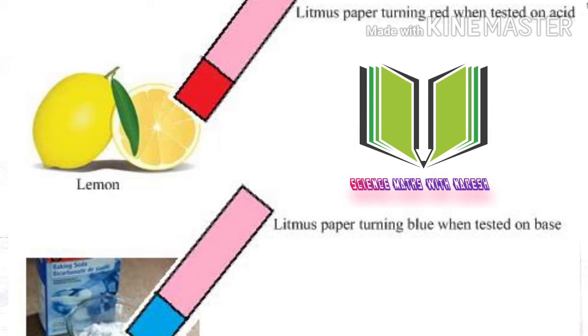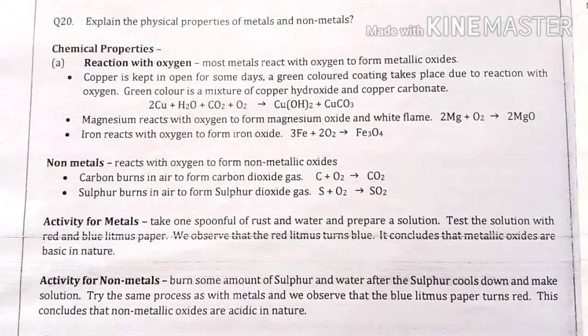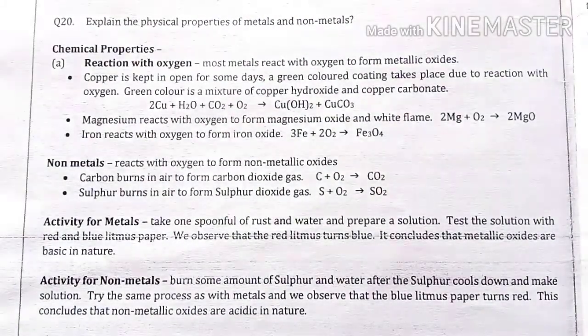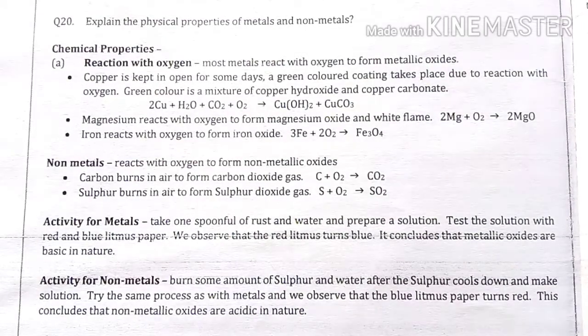As we are moving on in our chapter 4, metals and non-metals. In our last class, we discussed the physical properties of metals, and today we are going to start the chemical properties. Chemical properties means the change in the chemical composition of any element, of any substance. A daily life example of a chemical property taking place around us is rusting of iron.